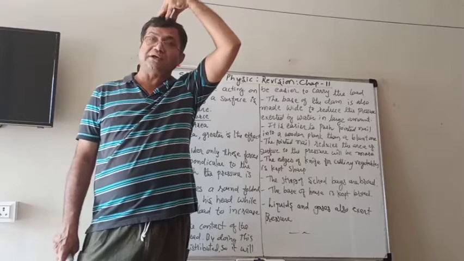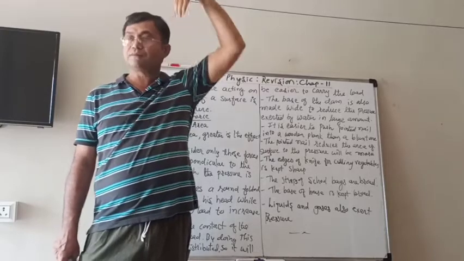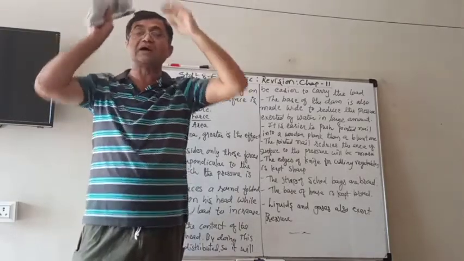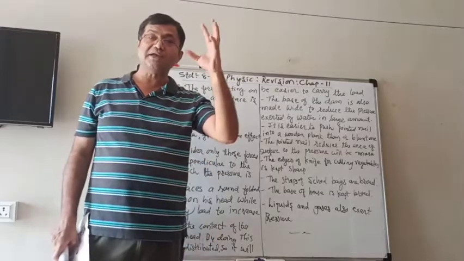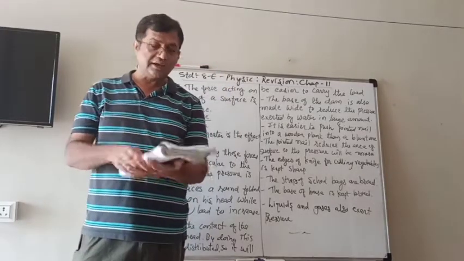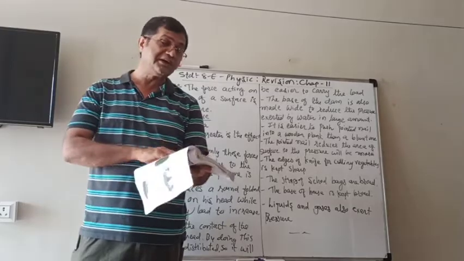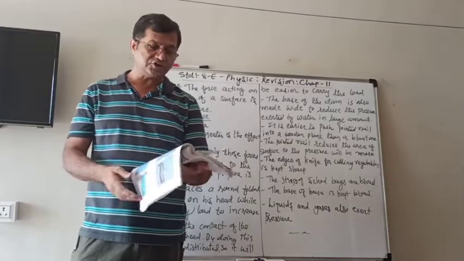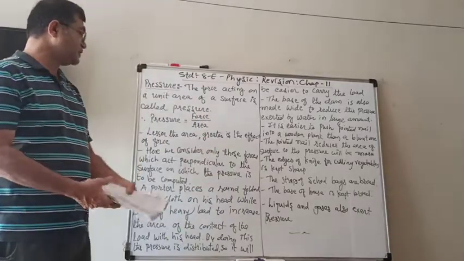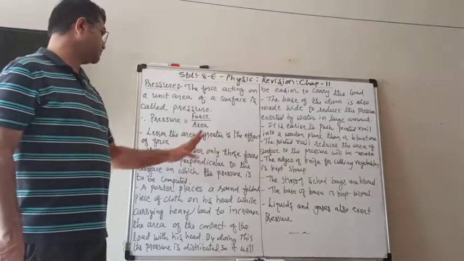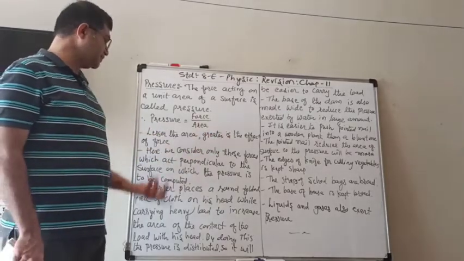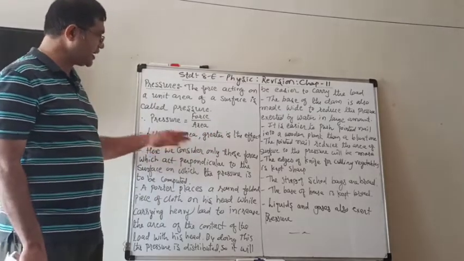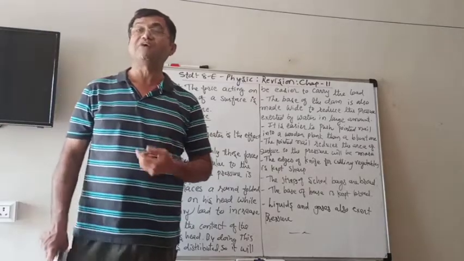But when he puts that on his head, then the area is bigger. And therefore, as I told you, if the area is bigger, the effect is less. Lesser the area, greater the effect. Greater the area, the less the effect of the force.